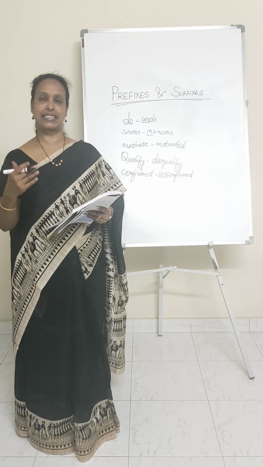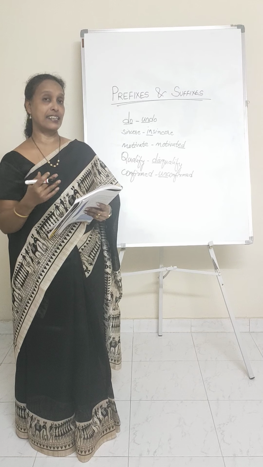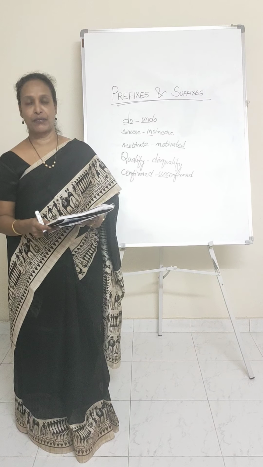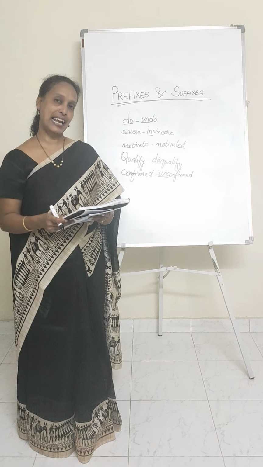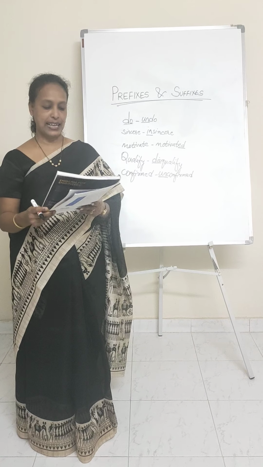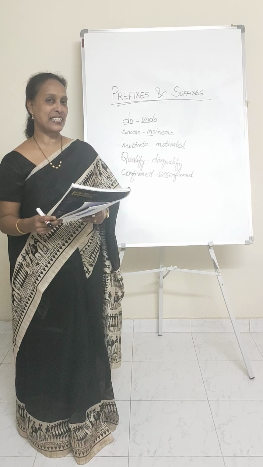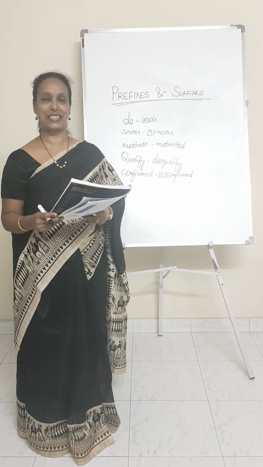Now create. What do you think is the suffix that you can add here? The suffix that should be added here is creative. When you add IVE at the end, which is a suffix, it becomes an adjective. So creative. And then beauty. Oh yes, beauty. The adjective is beautiful. You're right. Yes, it is beautiful.